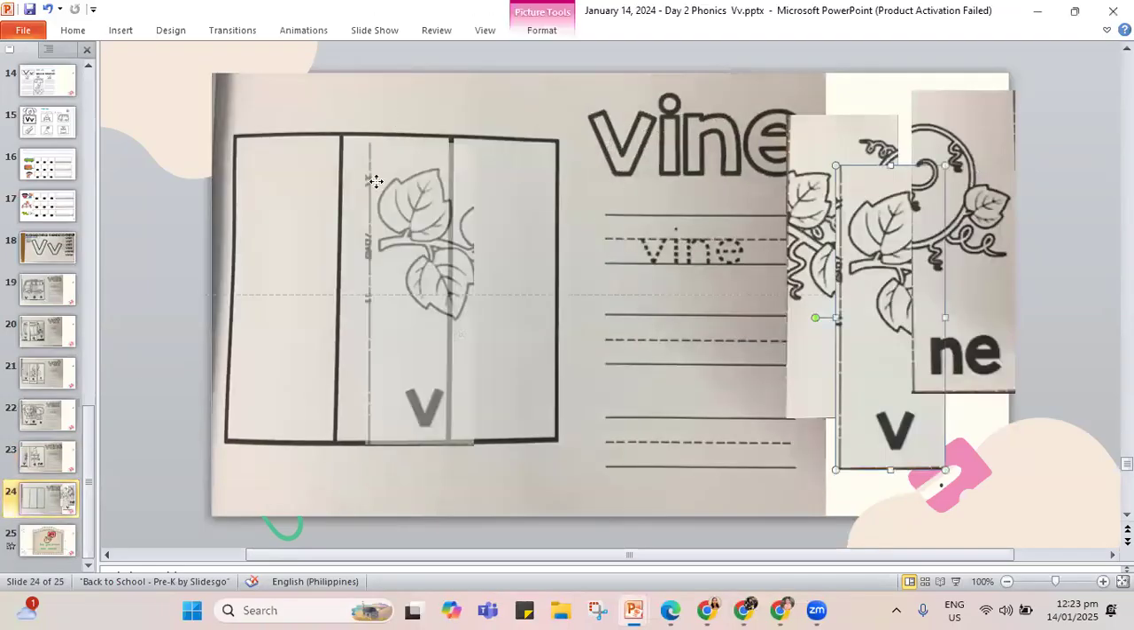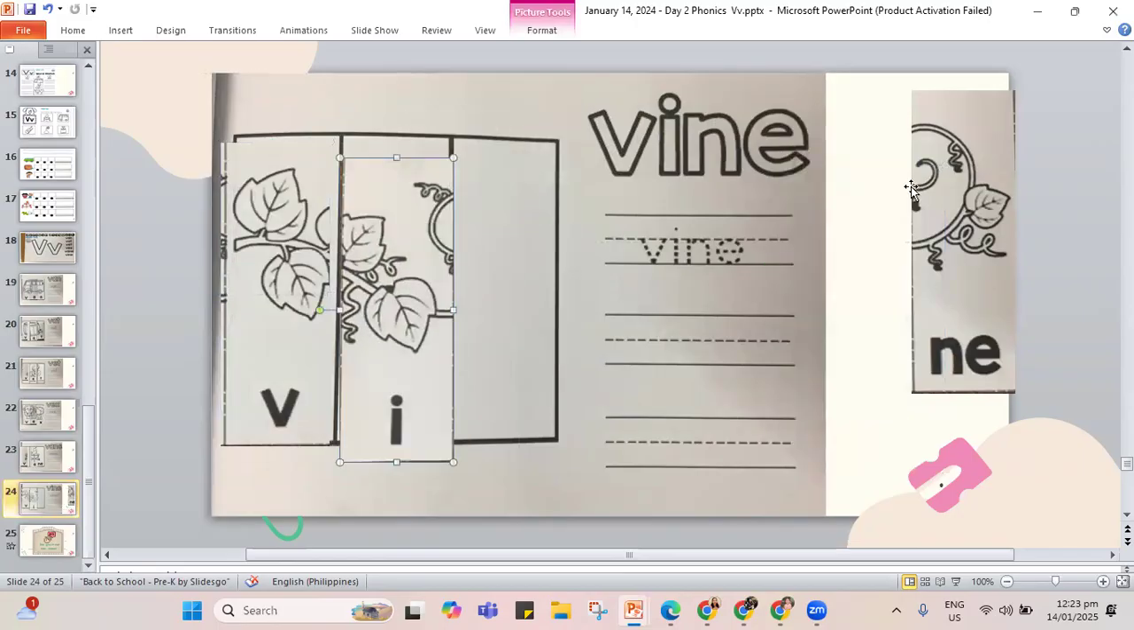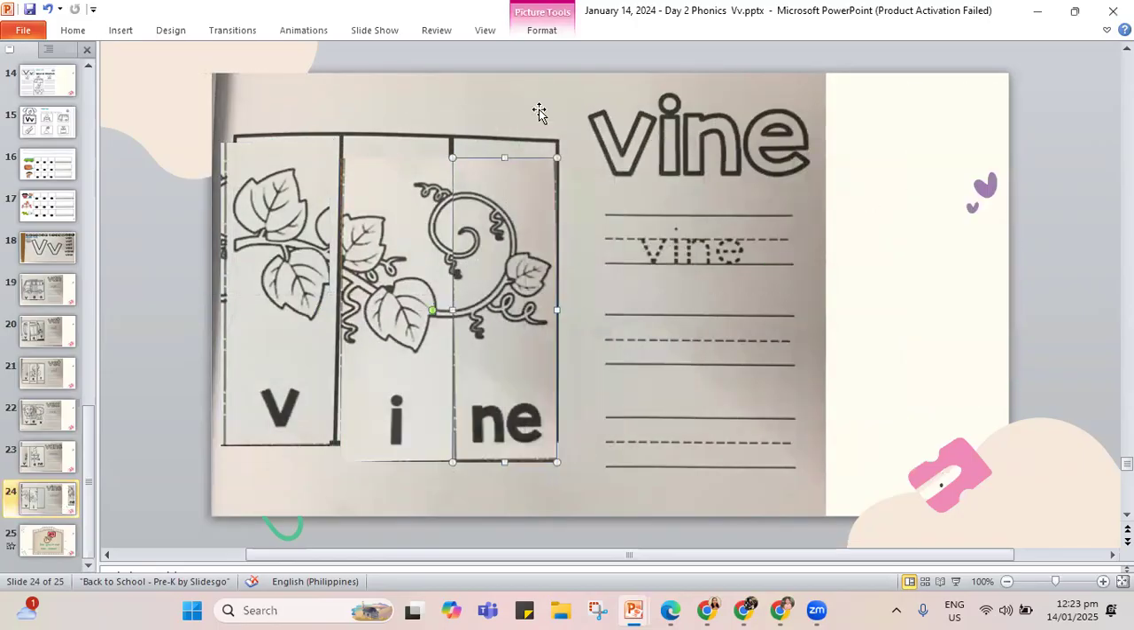Now, I'm going to move to the next page because the next page of our booklet is the word vine. So we have V, I, N, and E for the word vine. Let's trace V, I, N, and the letter E, vine. V, I, N, and the letter E again.